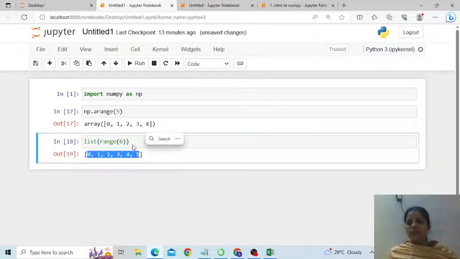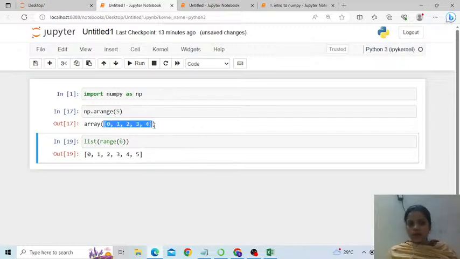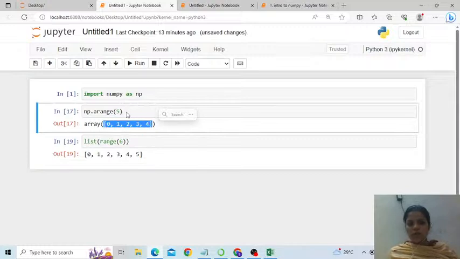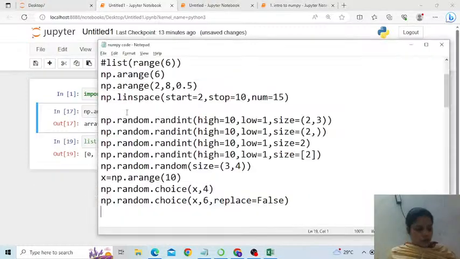I hope you understand. The same thing that Python could do without numpy using the range function. But then the output of the range function, we had to convert into a list to achieve what numpy does. Clear? Fine. So not to make it so complicated, arange or array range is to create an array within a given range. Alright, so if you look here, see how it works.